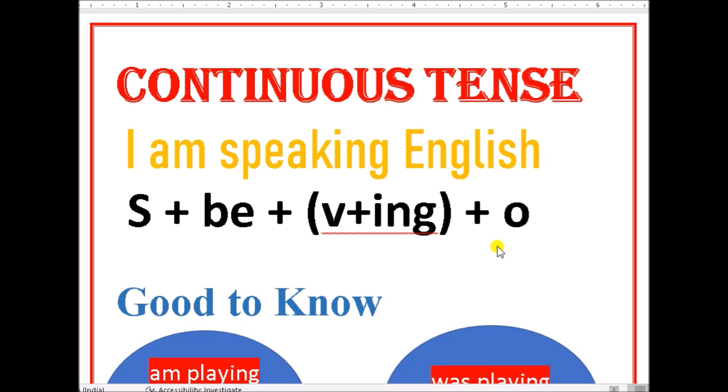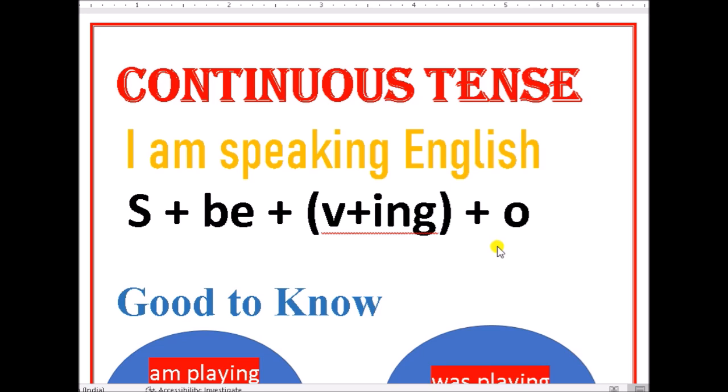So be. In the previous class, we already discussed be forms. They are is, am, are, was, were, being. Is, am, are are present tense, was, were past tense.